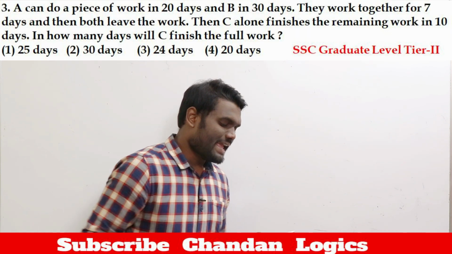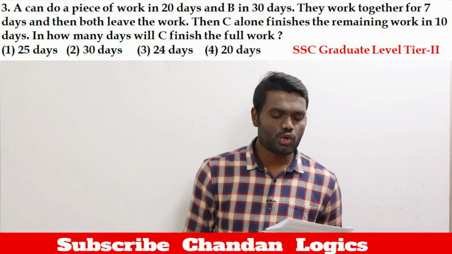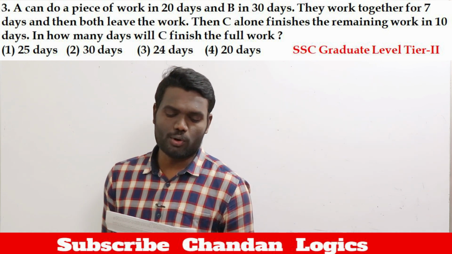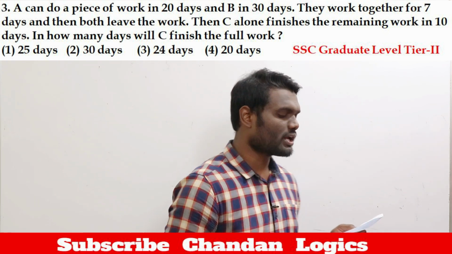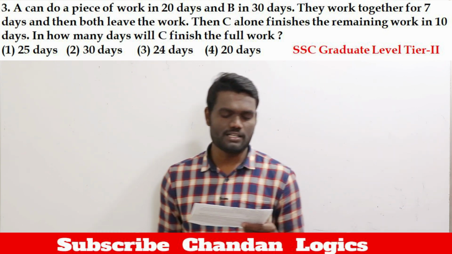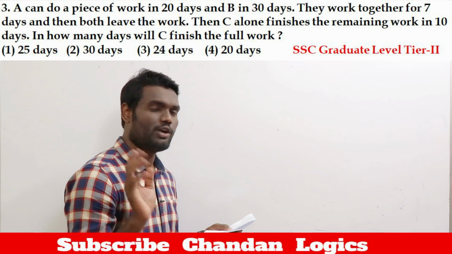Okay. Next question. A can do a piece of work in 20 days. B in 30 days. They work together for 7 days. And both leave, then C alone finishes the remaining work in 10 days. In how many days does C finish the full work? This was your question, and this was the question that was asked in SSC CGL Tier 2 examination.